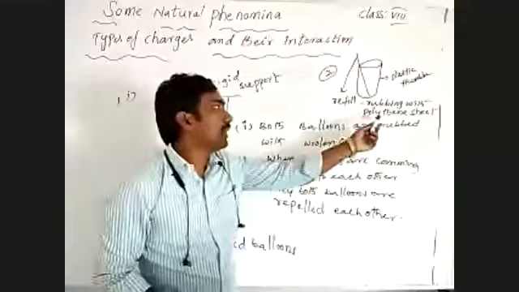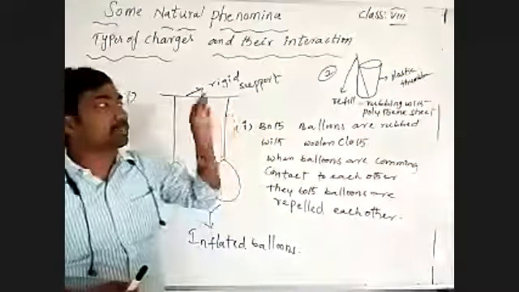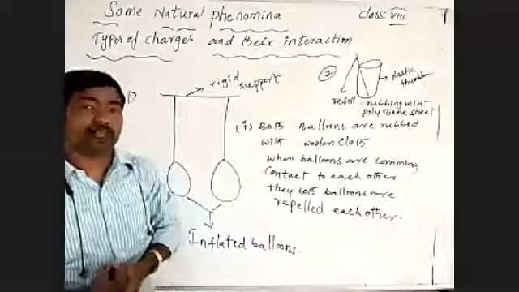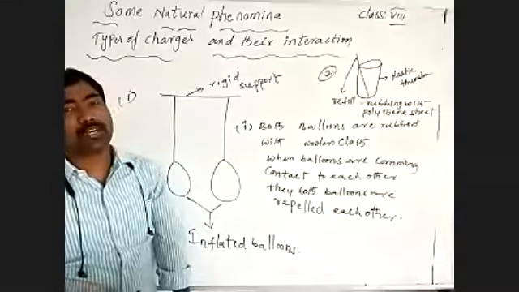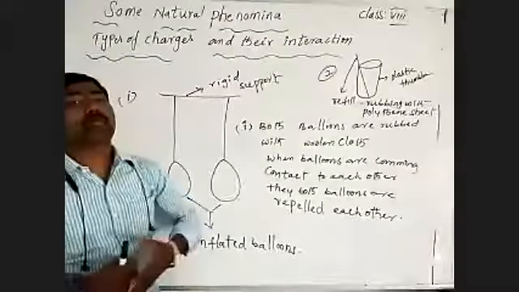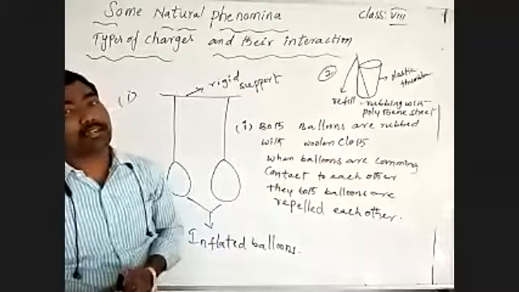We are taking two refills. One we rubbed with the polythene sheet and placed in the plastic tumbler. The other refill we rub with the polythene sheet and bring near the first rubbed refill in the plastic tumbler. What do we observe here? Both refills repel each other.